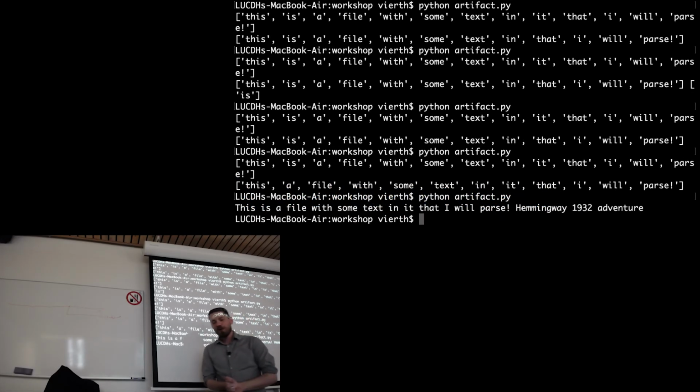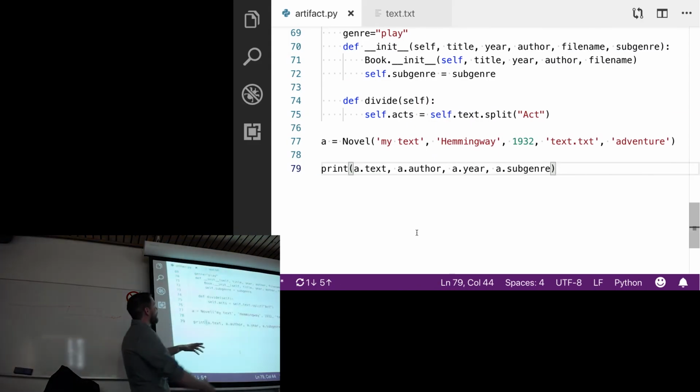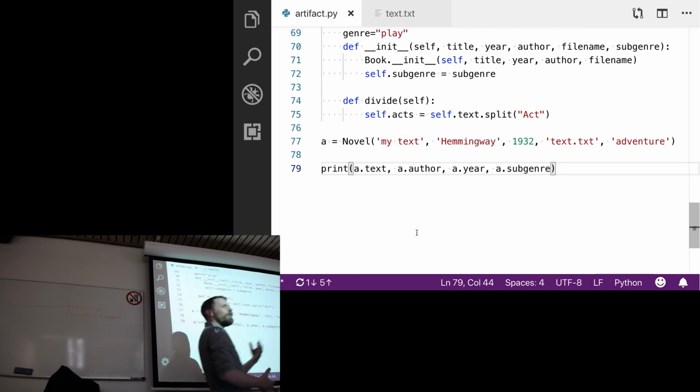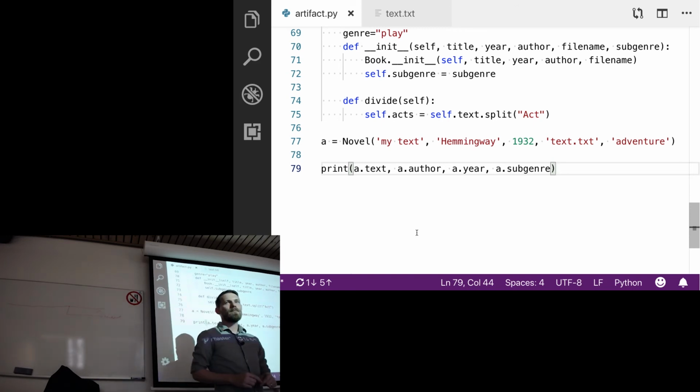Okay, so we have code here that is usable, right? The whole point of creating classes like this is so you don't have to be repeating this every time you want to use these objects. So how would I use this code in a different file?